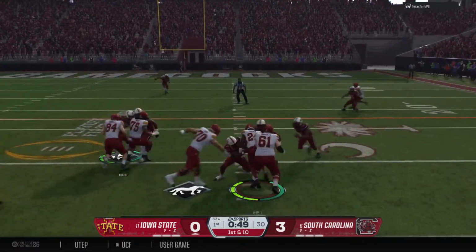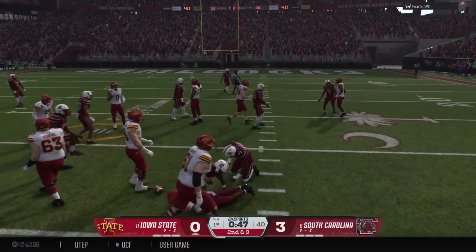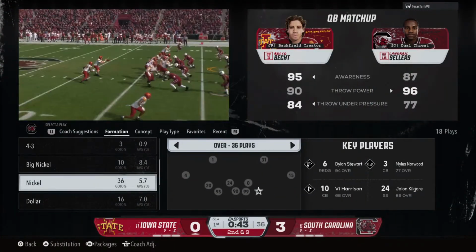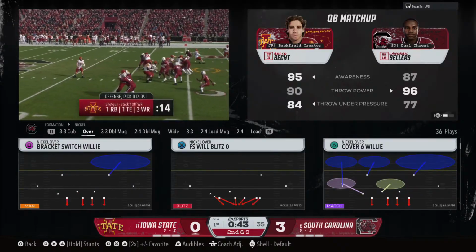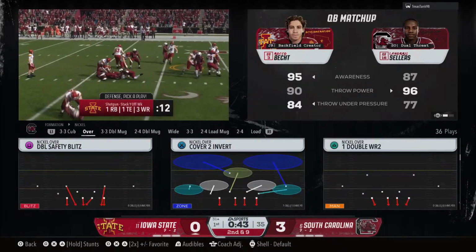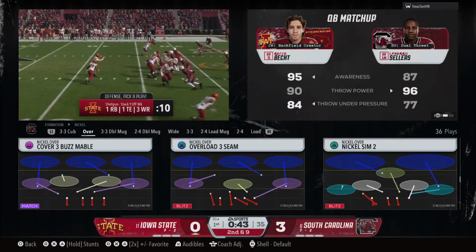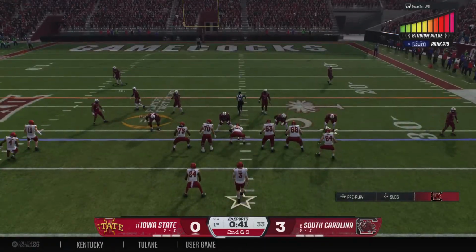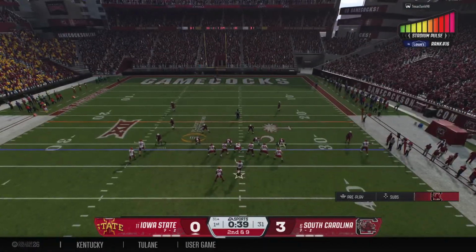Ball handed off. It's a 1-yard gain. 2nd and 9 coming up. Chris, I know it's not a huge gain. You didn't pick up the first down, but it's still early in this game. Never abort this running game. You keep working. It's kind of like a body blow in a boxing match. Keep wearing the defense down, and eventually you can hit a big one.